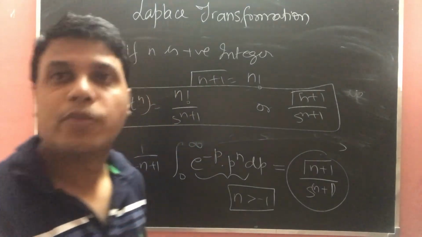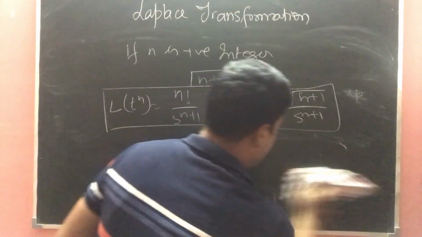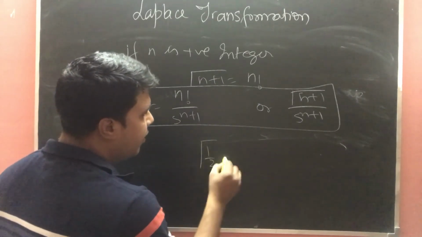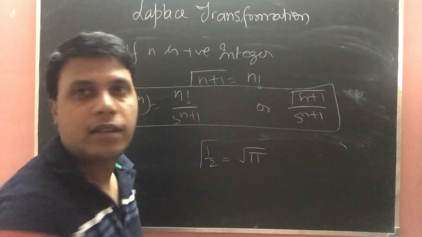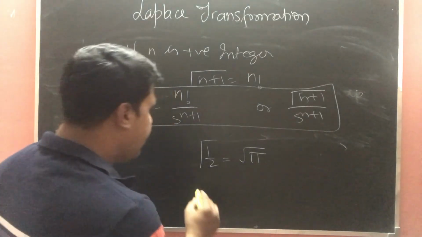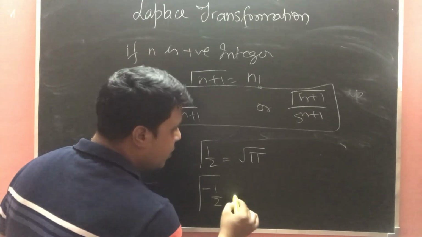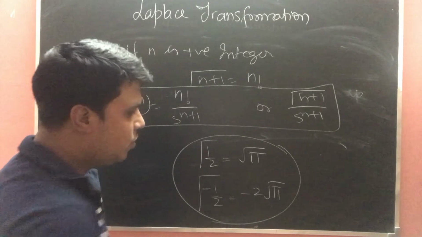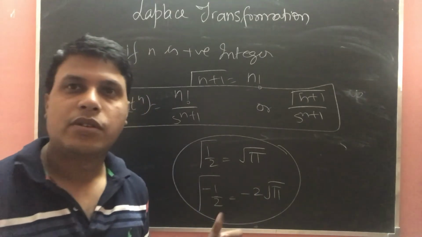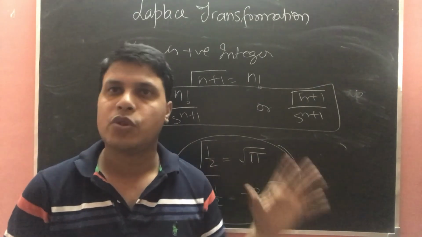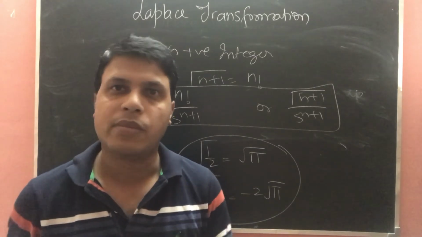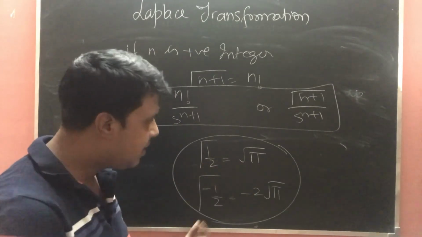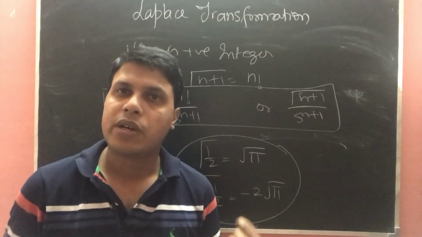and you must remember that the gamma function of half will be equals to root pi, and gamma of minus half will be equals to minus 2 root pi. So you should remember these two values, so that when we solve questions, you should not get confused about how things come this way. So gamma of half will be equals to root pi, and gamma of minus half will be equals to minus 2 under root pi.